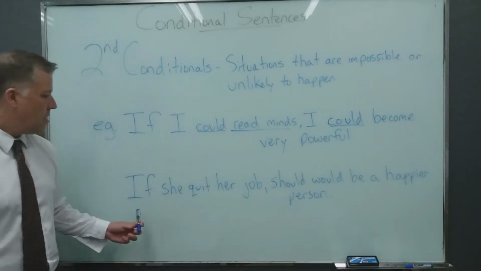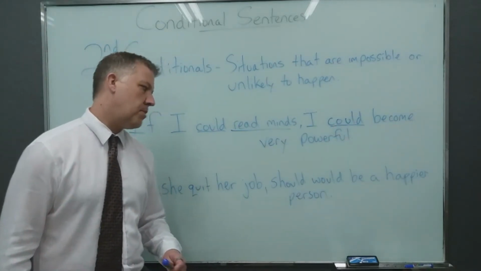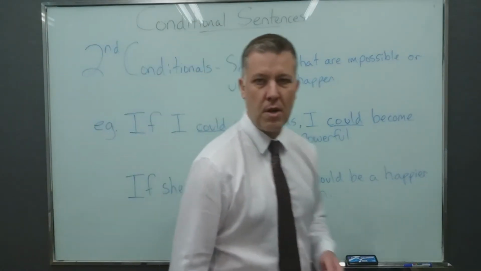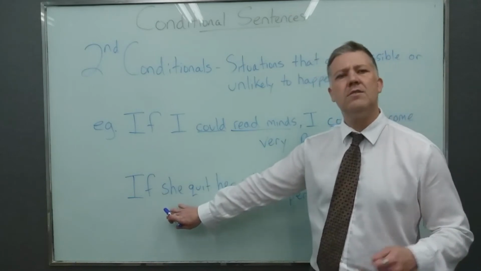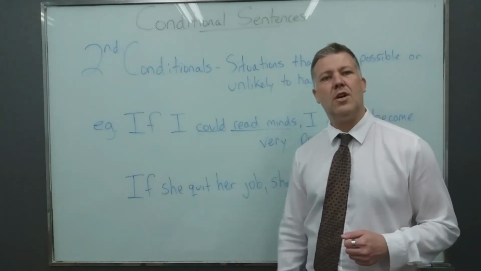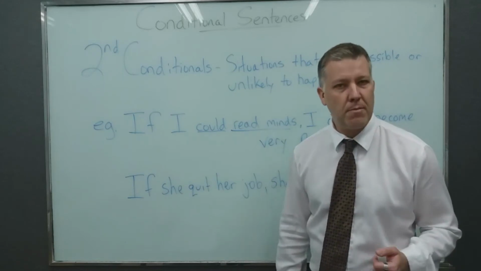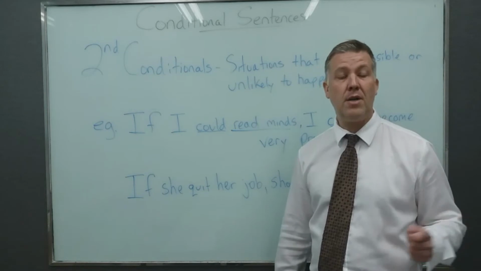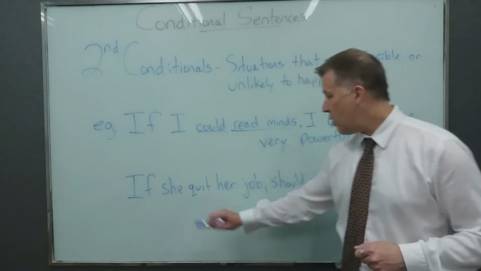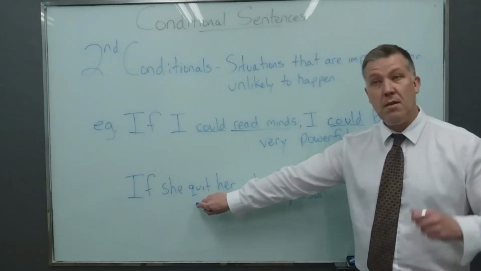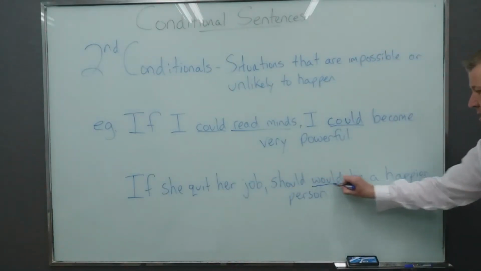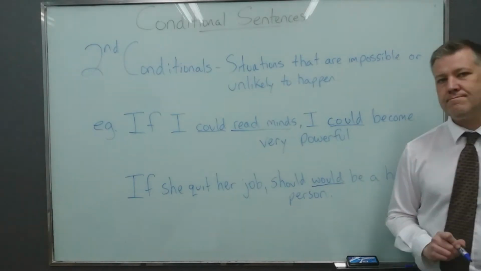Okay? Here's another example. If she quit her job, she would be a happier person. Now, it is not impossible to quit your job, of course, but perhaps in her mind, it is very unlikely. She needs her job, okay? She has to support a family, for example, so she thinks she can't and won't quit her job, therefore it's impossible or unlikely. If she quit her job, and this verb is in the past tense, but quit does not change between present and past, she would, again in the past, be a happier person.